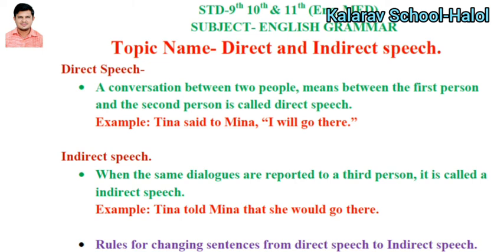Watch this video 2, 3, 4 times and try to understand the rules and regulations of direct and indirect speech. This is half done, it is not over yet. But it is the limitation of the video. Just because of that, I made this chapter into 2 parts. So in our next video we will discuss the remaining rules of direct and indirect speech, and after that I will explain the examples. So you have to watch that video also and try to understand what is given in the explanation.